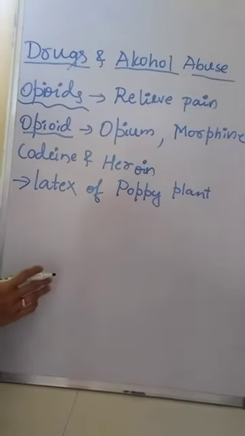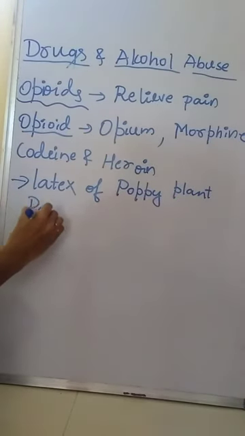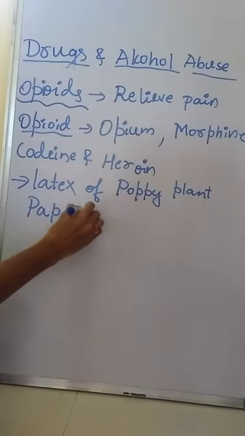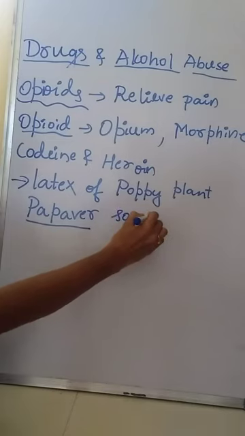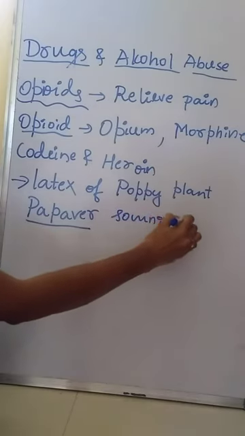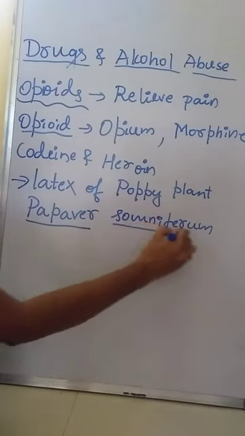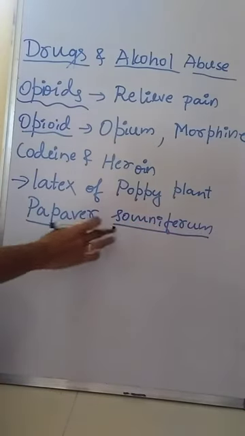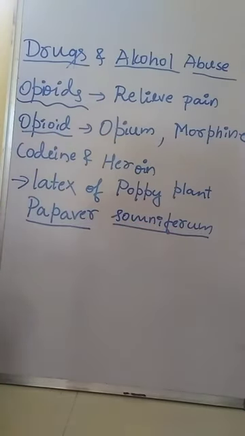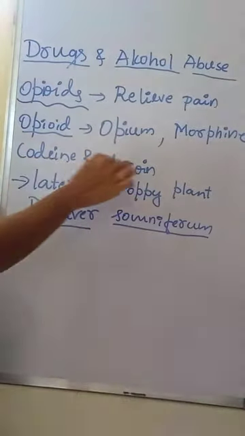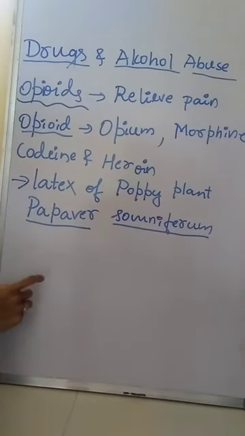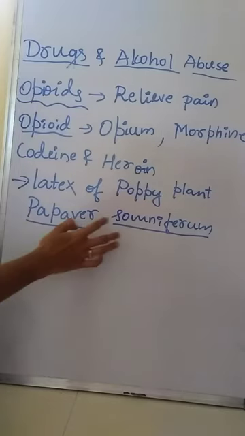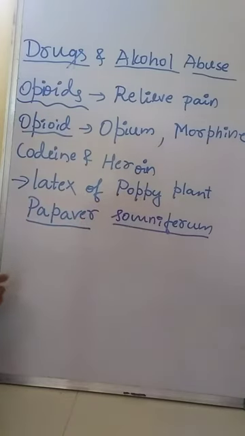The scientific name of the poppy plant is Papaver somniferum. It is important for 1 mark. Opioids like opium, morphine, codeine, and heroin are extracted from the latex of the poppy plant.